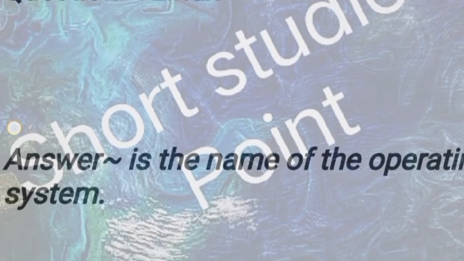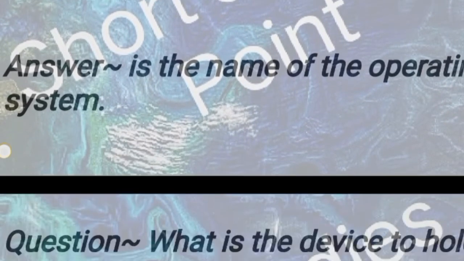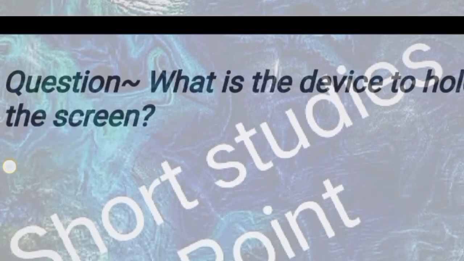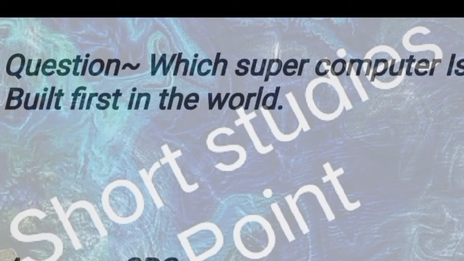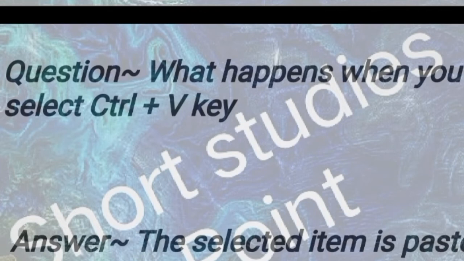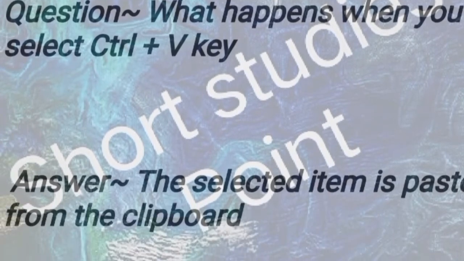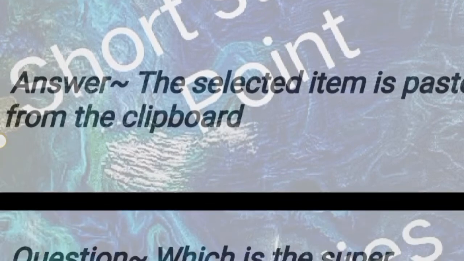Answer: is the name of the operating system. Next question: what is the device to hold the screen? Answer: desktop. Next question: which supercomputer is built first in the world? Answer: CRC. Next question: what happens when you select Ctrl plus V key? Answer: the selected item is pasted from the clipboard.